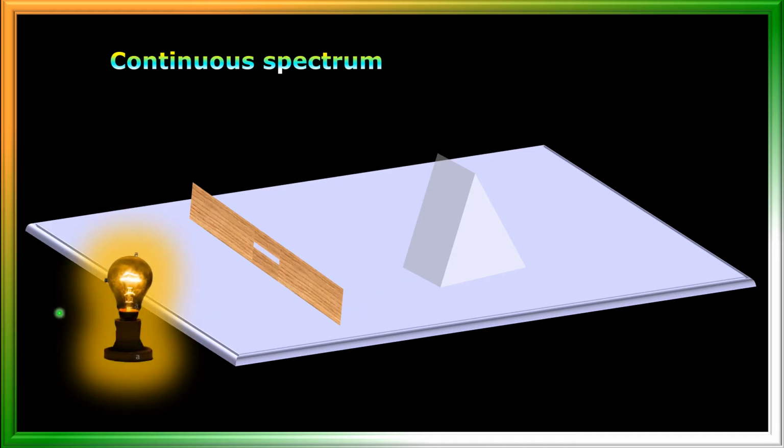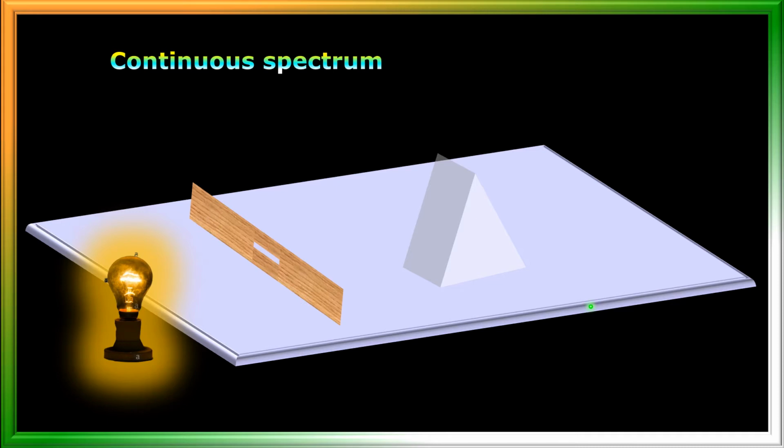See here, this is a glowing bulb which emits light in all directions, and some light is passing through this slit, and the light which is coming out of the slit will become a fine beam or narrow beam of light. And when this narrow beam of light is allowed to pass through a prism, here we get different colors.